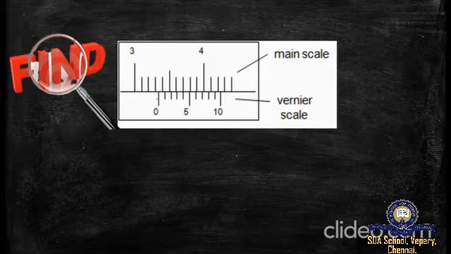The vernier scale 0 comes after 3 divisions from 3. So this is 3.0, this is 3.1, this is 3.2, this is 3.3. So the main scale reading we can note as 3.3.